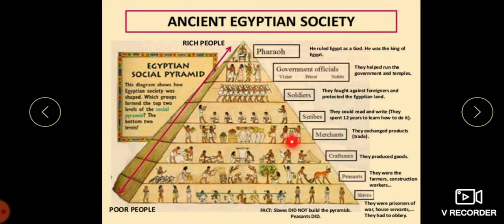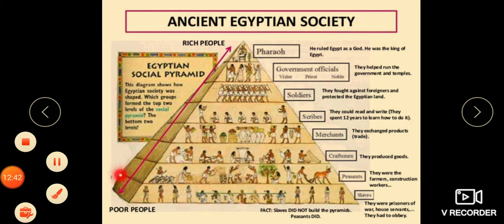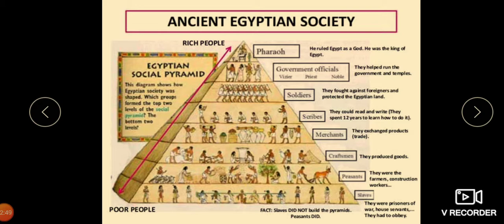You can see here in this picture. Then came the craftsmen. They produced goods. Then came the peasants. They were the farmers and construction workers. And the last group were the slaves. They were the prisoners of war and house servants, and they had to obey. So this was the hierarchy in the political system, the Egyptian social pyramid.